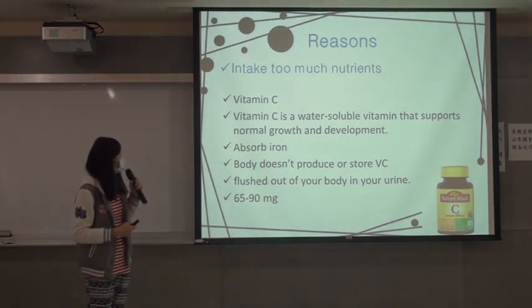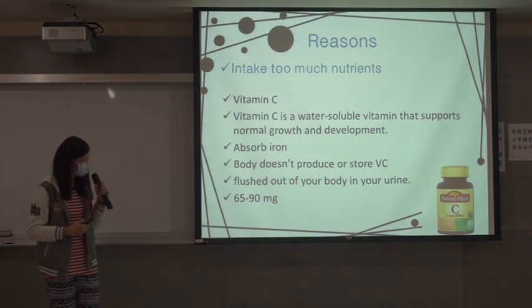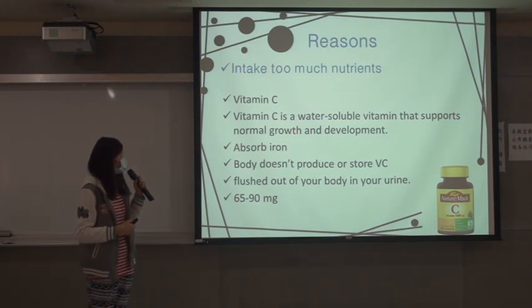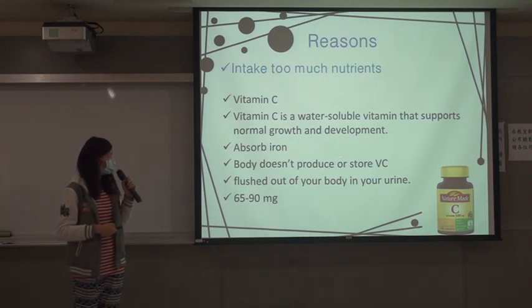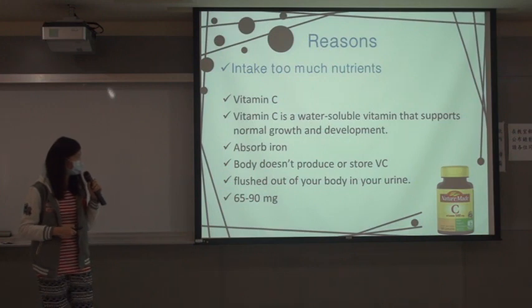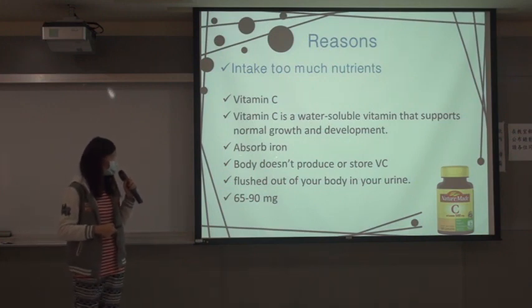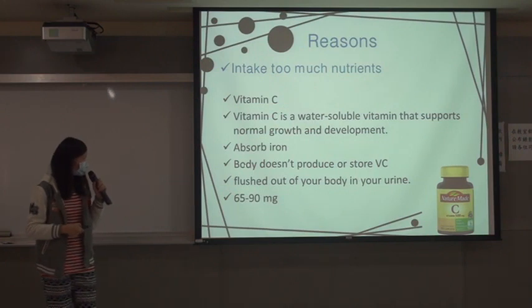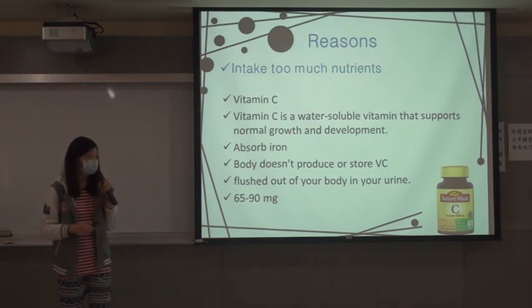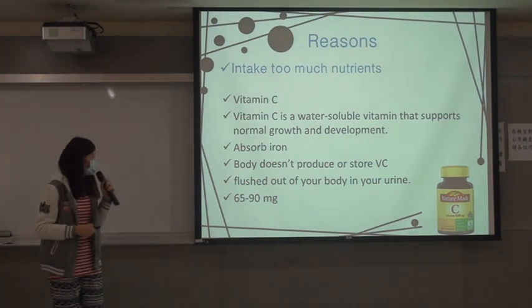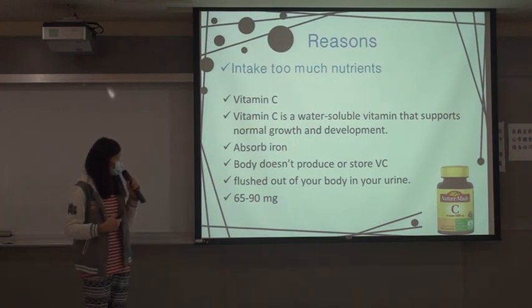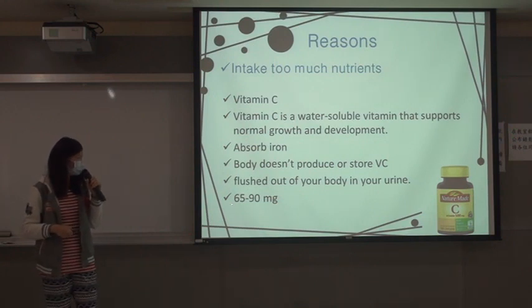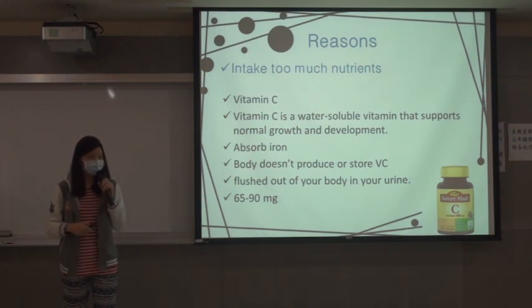The first reason why we should avoid eating food with food additives is that you will take in too many nutrients. Take vitamin C for example. Vitamin C is a water-soluble vitamin that supports normal growth and development, and it also helps our body absorb iron. Our body doesn't produce or store vitamin C, so we have to get it by eating. A good part of vitamin C is that it flushes out of your body in your urine. It's recommended that an adult consume 65 to 90 milligrams of vitamin C a day.